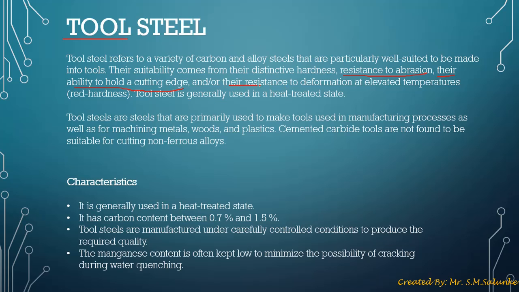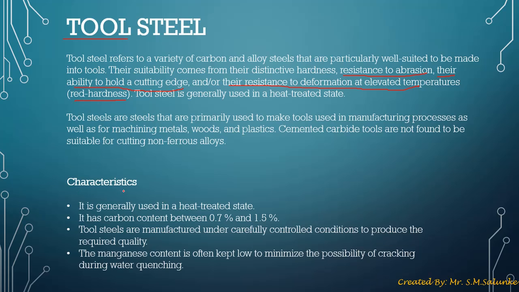Their resistance to deformation at elevated temperature, that is red hardness, means they don't deform, don't melt or don't bend even if we are using them at a higher temperature. Tool steel is generally used in a heat treated state. So most of the time tool steels are used where the temperature is higher, so we need to have higher heat resistance with our tool steel.